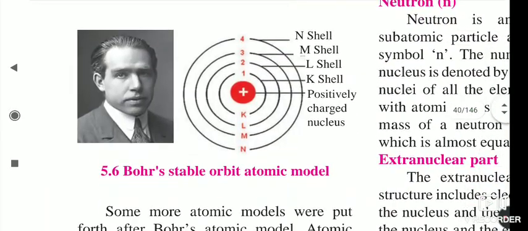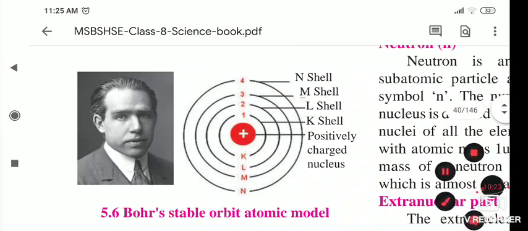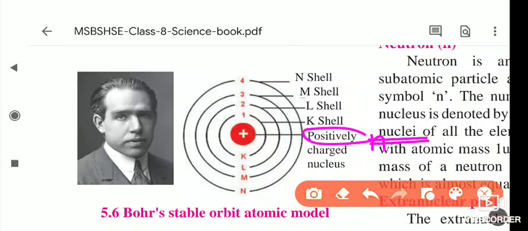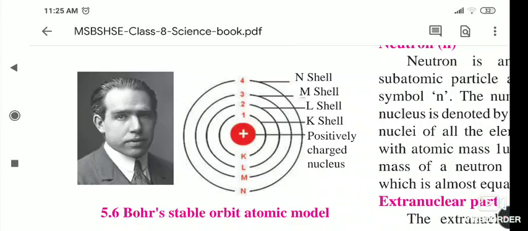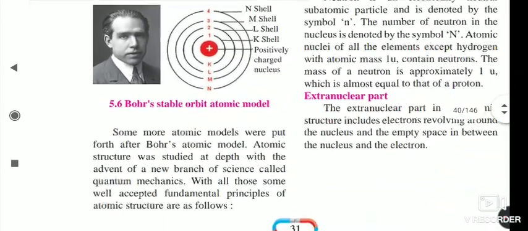Okay, so here is the model, that is Bohr's model. He said that this is the nucleus, which is positively charged. Here it is the nucleus, and here 1, 2, 3, 4, these are the shells, and the names of the shells are the first shell is the K shell, then the L shell, M shell, and the N shell. So this is the structure or atomic model put forth by the scientist Bohr.